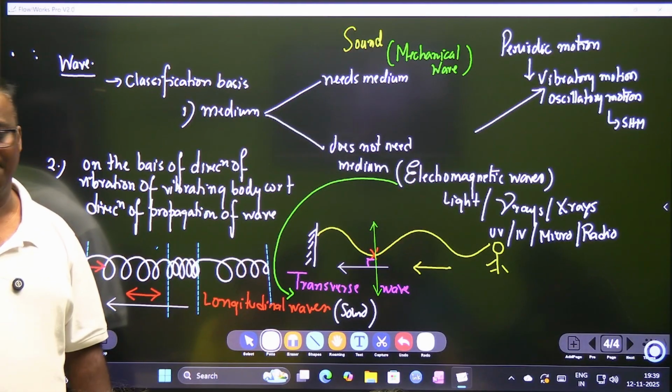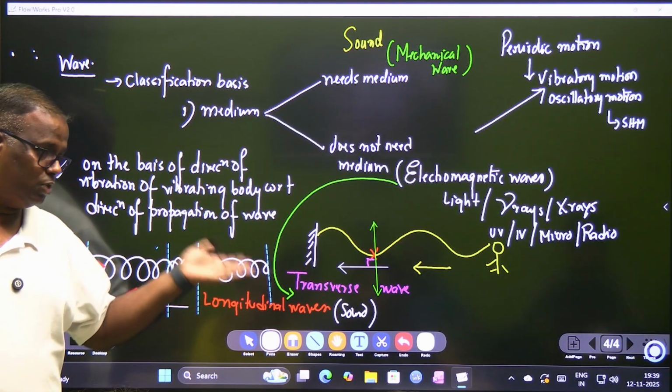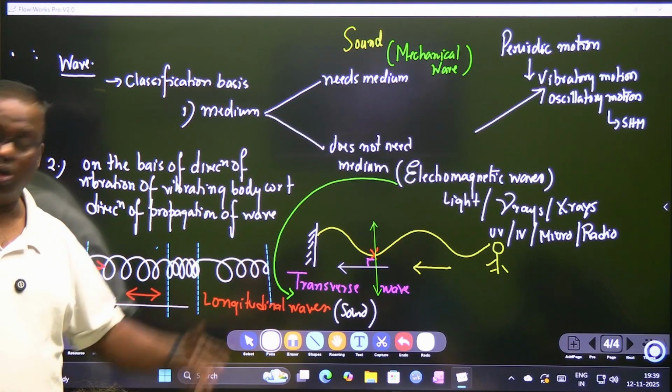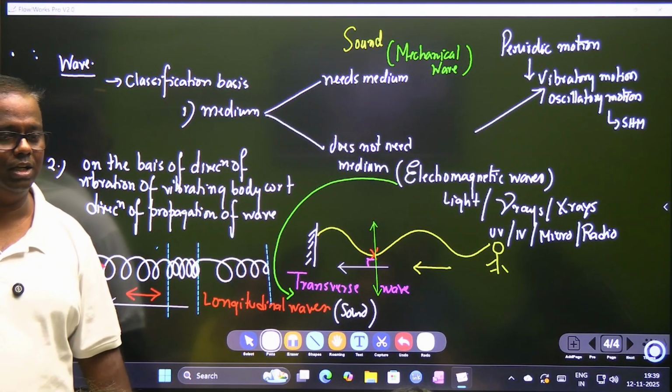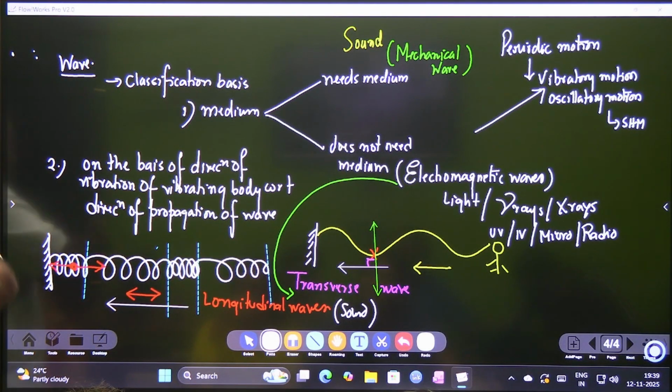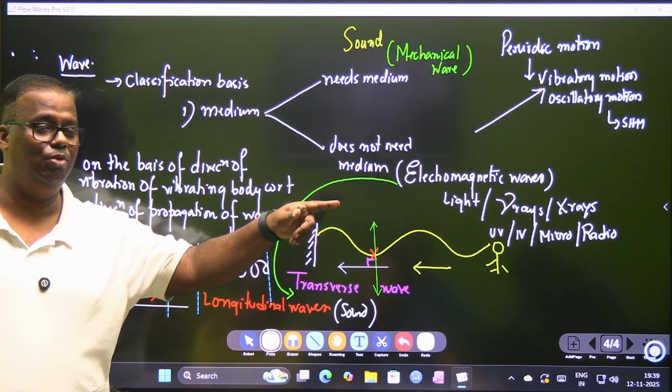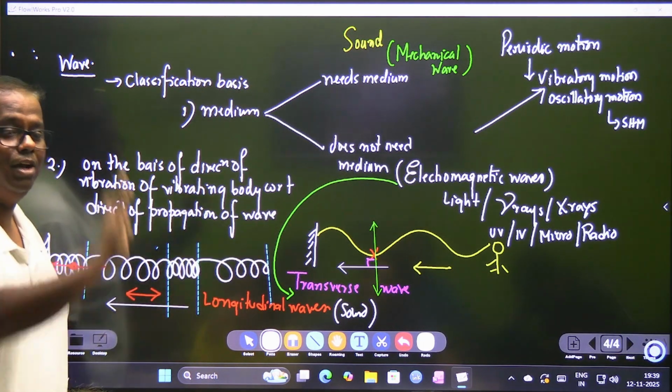Yes. Okay. Then next question comes, water waves. Let's say water waves. Let's answer that. Water wave is a transverse wave, but is a mechanical wave. Water wave कैसे आता है? ऐसे ऐसे आ रहा है.